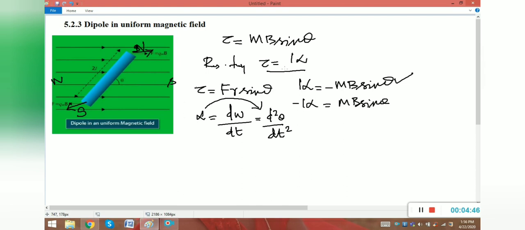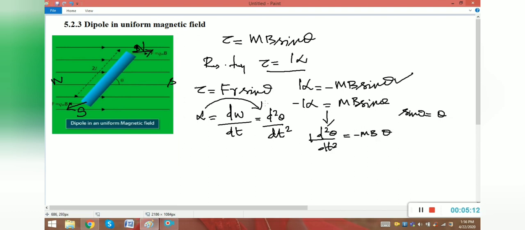Here, if we consider theta to be very small, according to the small angle approximation, sin theta is equal to theta, right? So the equation becomes I, instead of alpha, d square theta by dt square, which is equal to minus MB theta.